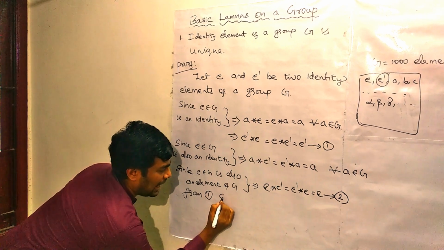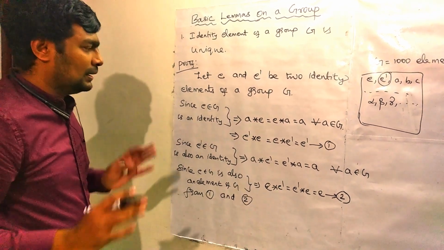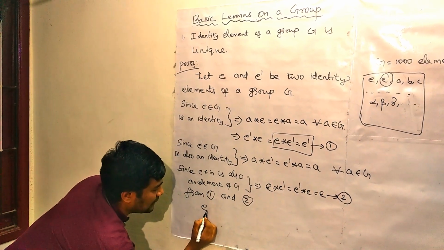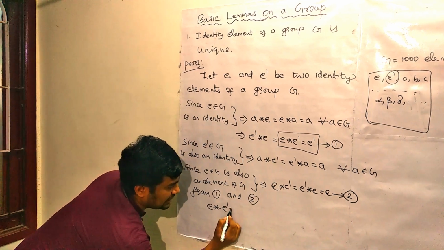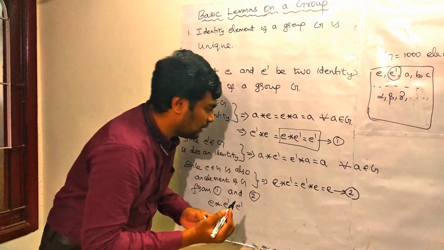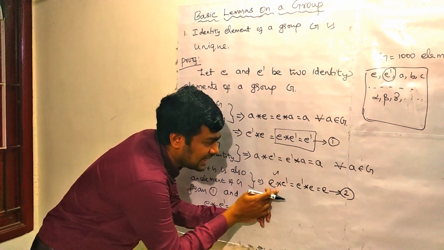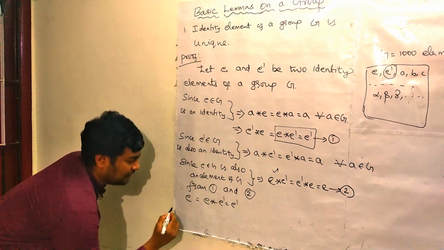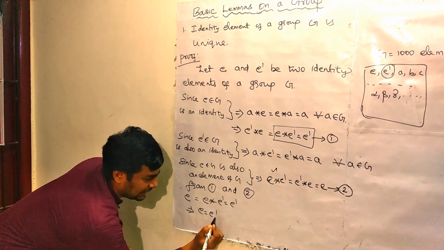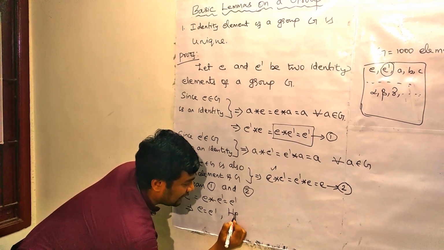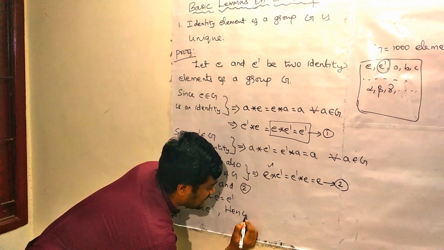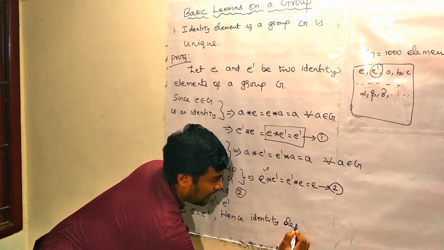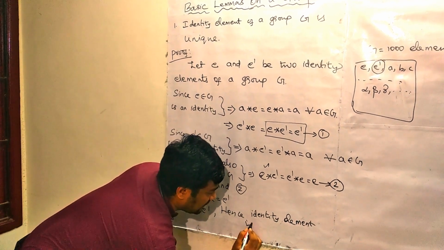From equation 1 and equation 2, just consider this piece. E star E dash is E dash, right? Now come here. What is this E star E dash here? Can you see that? It is equal to E. Just put it here. Which implies E equal to E dash. Hence, they are equal. We have proved it. Hence, the identity element is unique.